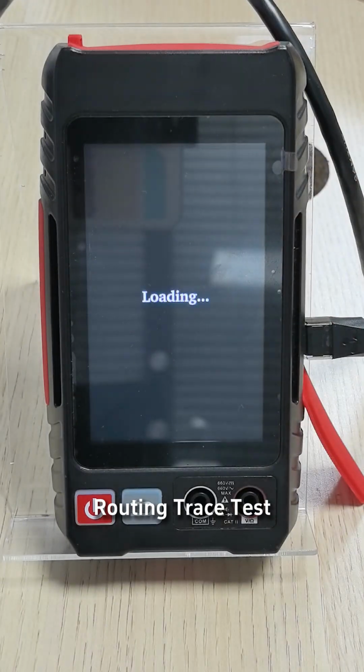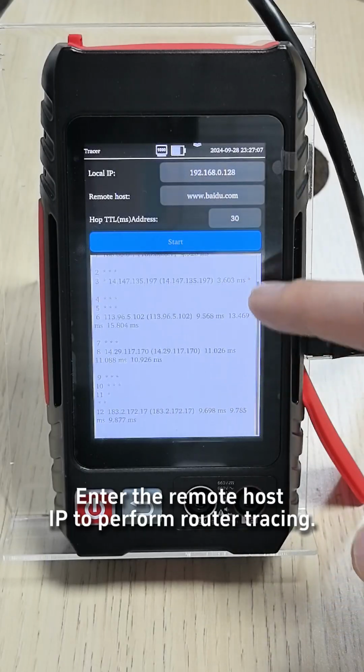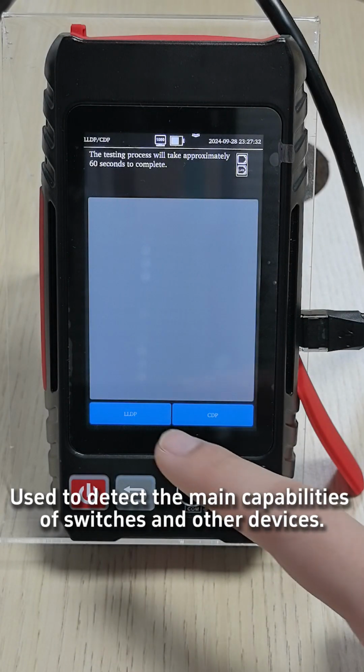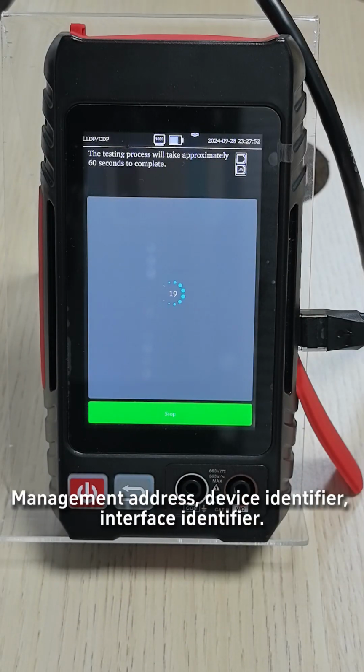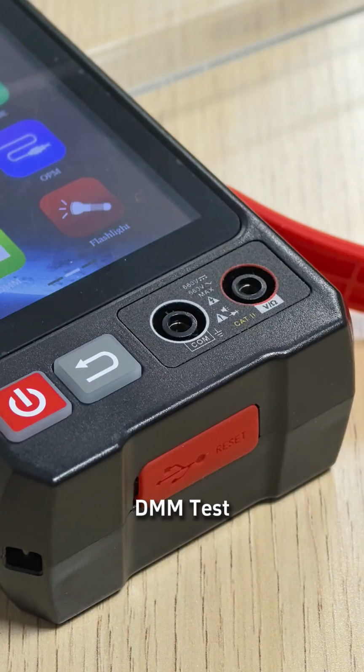Routing trace test. Enter the remote host IP to perform router tracing. Switch port detection. Used to detect the main capabilities of switches and other devices. Management address, device identifier, interface identifier.